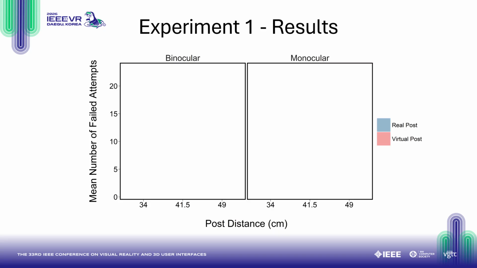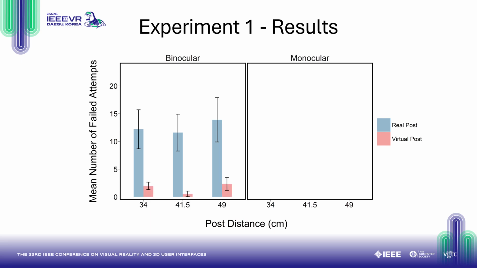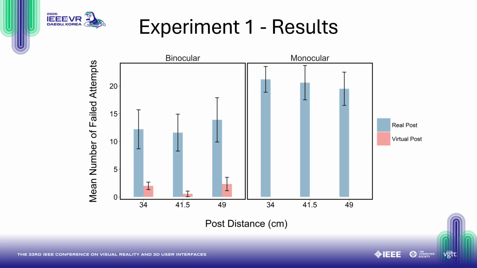Here, the mean number of failed attempts is plotted as a function of each post distance. Under binocular viewing, the real post group had between 10 and 15 failed attempts on average. The virtual group, on the other hand, performed much better with very few failed attempts. Under monocular viewing, both groups performed poorly, with the real group trending slightly worse than the virtual group.